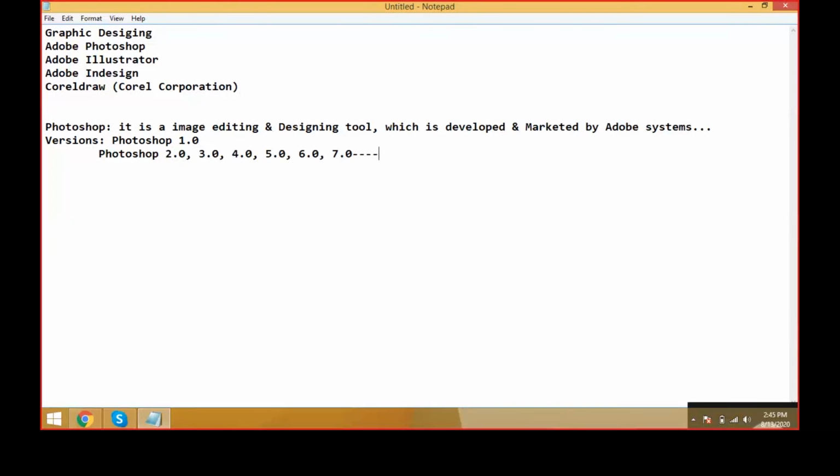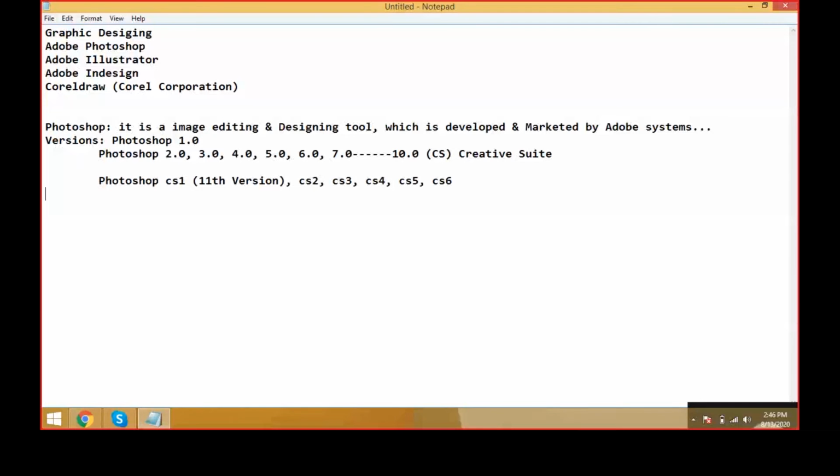7.0, like that, up to 10.0. This 0 we call as CS, the Creative Suite. After that, it started with CS1. It is the 11th version. After that, CS2, CS3, CS4, CS5, and CS6. Like this, the versions will be there.